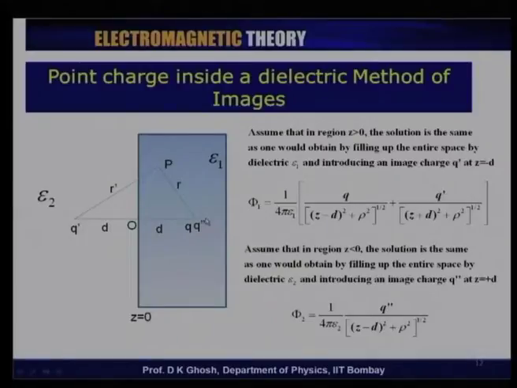So, q double prime gives me the solution of the Laplace's equation in this problem. This is again written down as 1 over 4 pi epsilon 2, because I have filled up the entire medium with a dielectric of permittivity epsilon 2, times q double prime by the square root of z minus d whole square plus rho square. Once again, if you took the Laplacian of this, you will find that the Laplace equation is satisfied. There are no singularities in this problem.